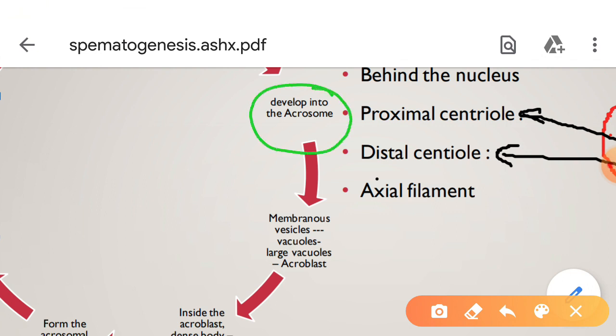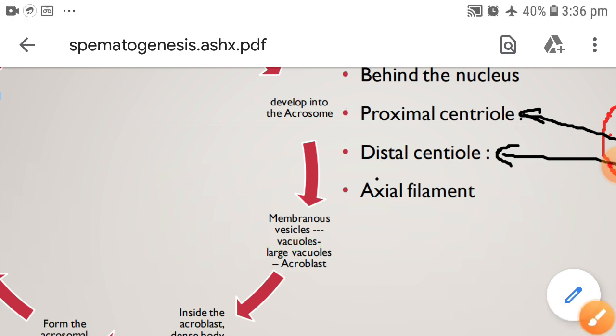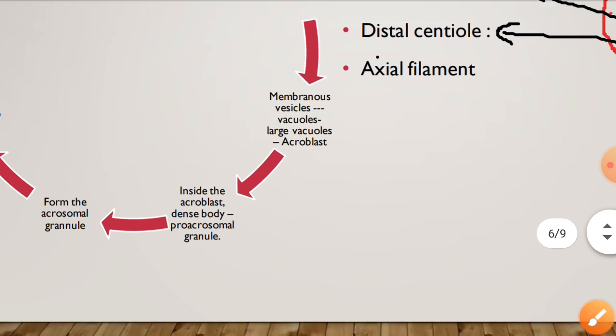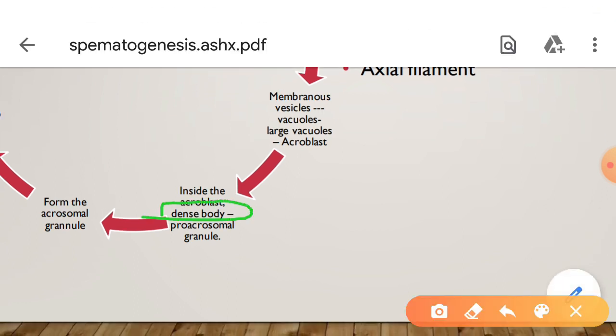In the early spermatid, the Golgi bodies are present in the form of membranous vesicles. These membranous vesicles are arranged around a group of vacuoles. These small vacuoles fuse together and form large vacuoles called acroblast. Inside the acroblast, a dense body is present, called the proacrosomal granule. The proacrosomal granule enlarges to form the acrosomal granule.